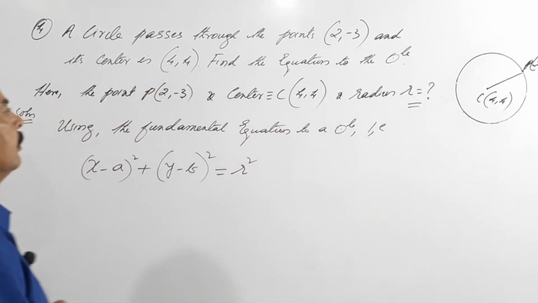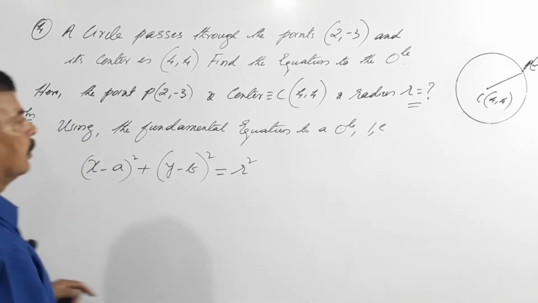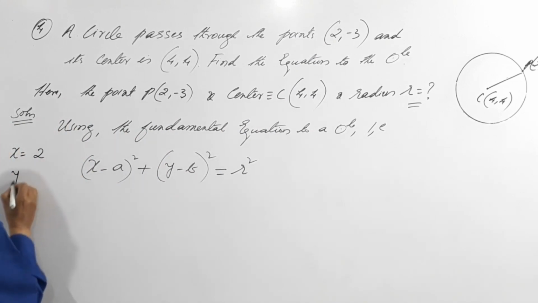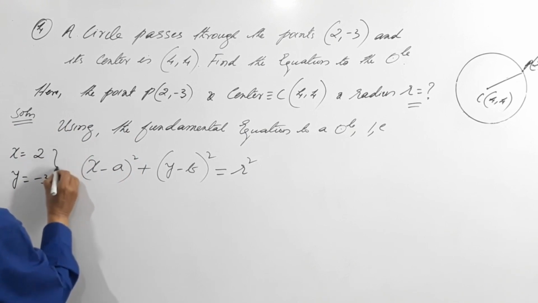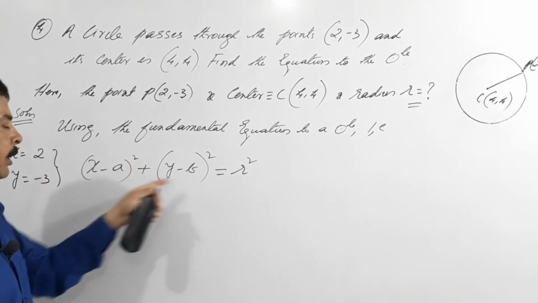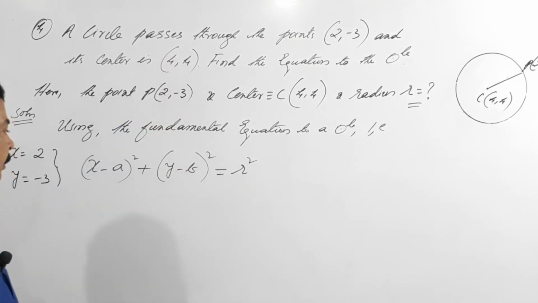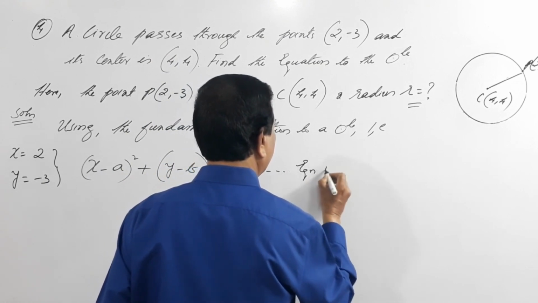So here, what is the x coordinate? X is plus 2 and y equals minus 3. Substitute these values in place of x and y, and the remaining values as they are. Then you can easily find the value of r. I call this equation 1.